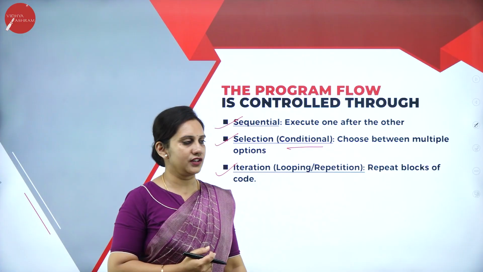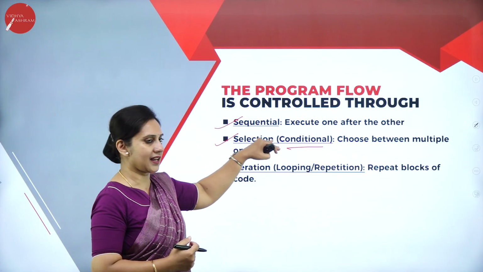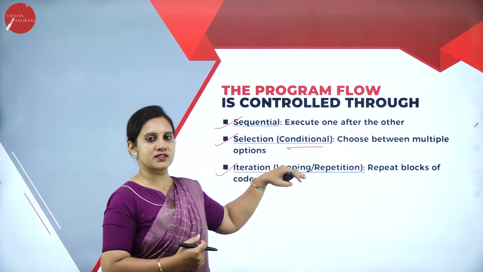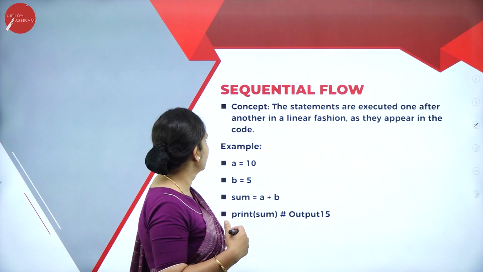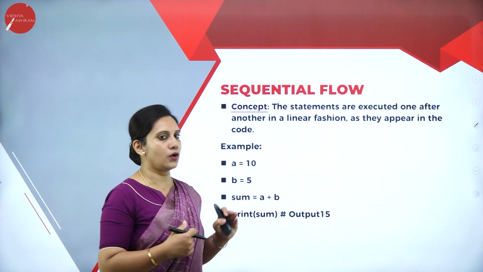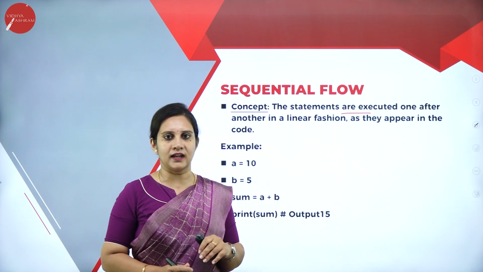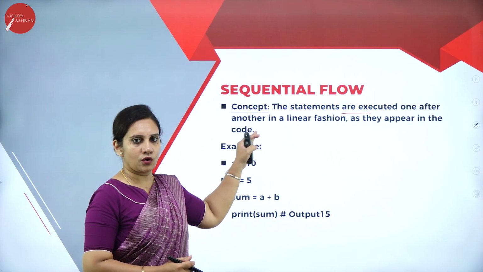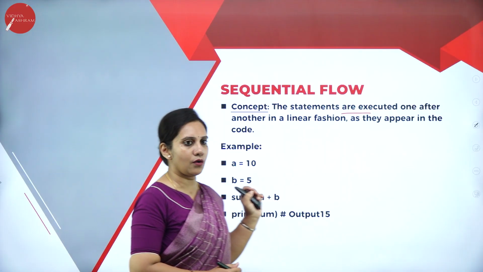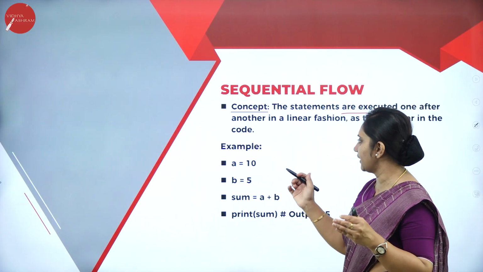We call that the iteration. Now let us learn one by one what exactly the selection statements and iteration statements are, and which other statements we have under them. The sequential flow, as we all know, is executed one after the other in a linear fashion as they appear in the code. Here is an example of how the sequential flow occurs.